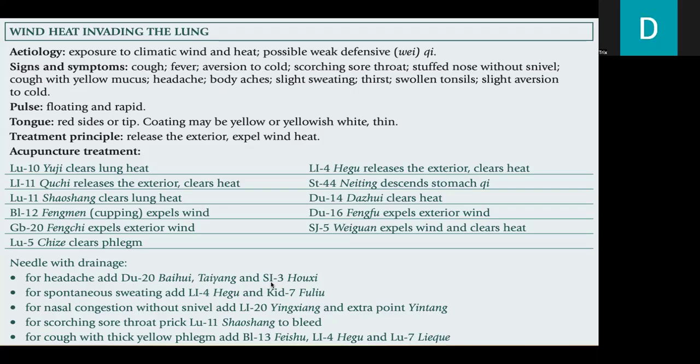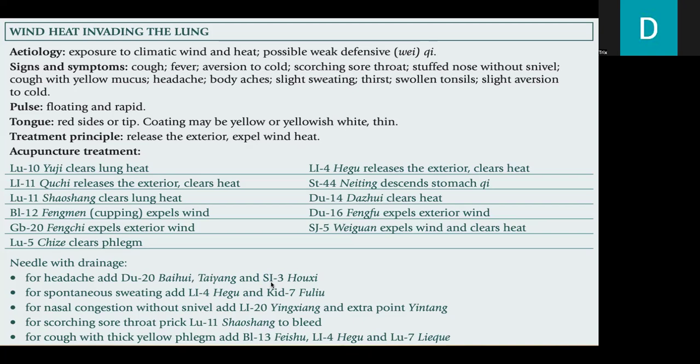Lung 5 clears phlegm. LI4 releases the exterior and clears heat. Stomach 44 descends the stomach qi. DU14 clears heat. DU16 expels exterior wind. Sanjiao 5 expels wind and clears heat.